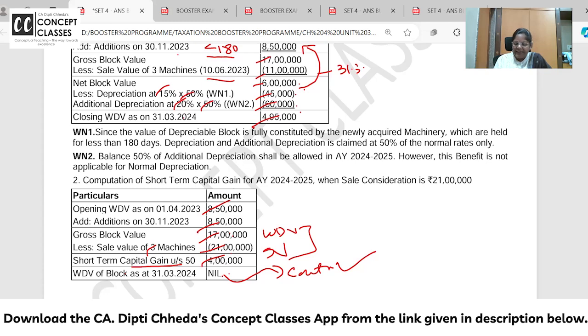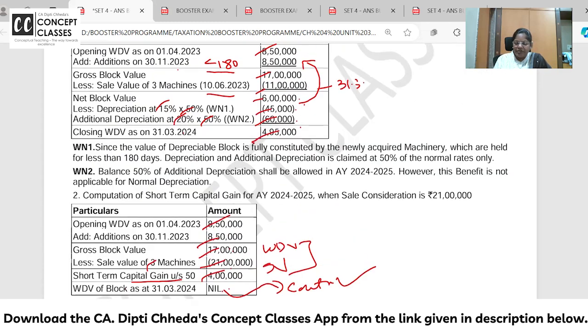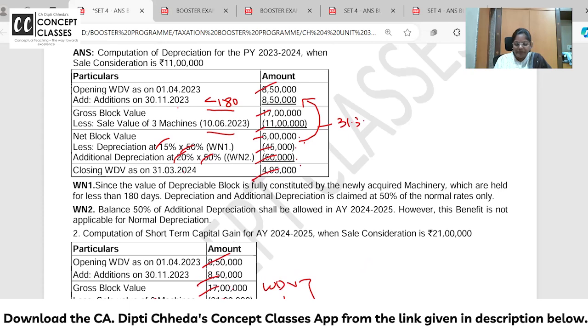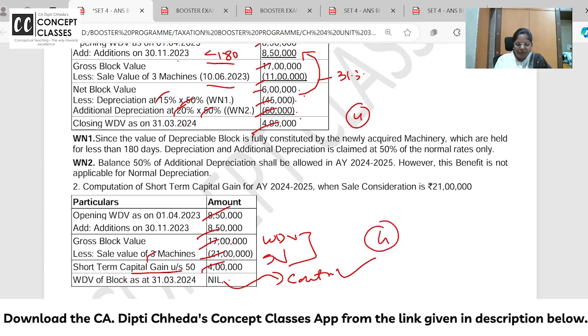Anyone is having any doubt, then ask. So this was a 10 mark problem. 4 marks you have to give here, 4 marks for this new equation and 1 mark for the note. Ma'am, I wrote everything, but I didn't write the note. You have to write that the balance 50% additional depreciation will be allowed in the next year.